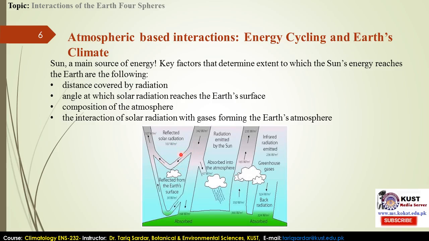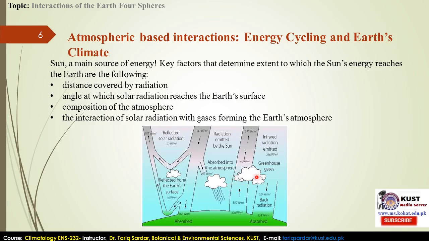The interaction of solar radiation with gases is also a major factor, because if the sun's radiations are being intercepted by these gases, by the composition of the atmosphere, then they can be easily absorbed and then reflected back.